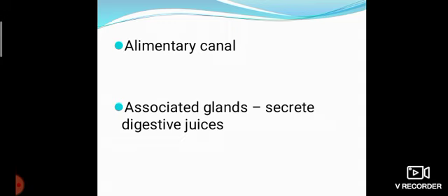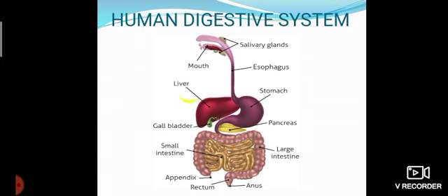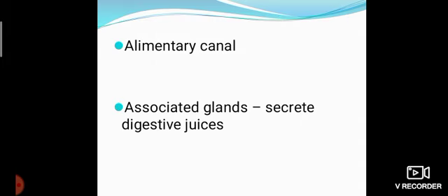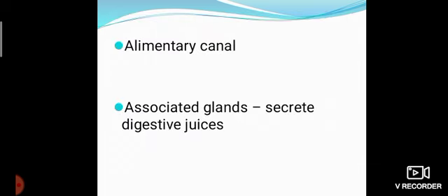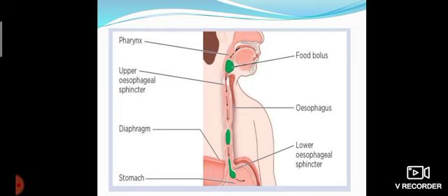Associated glands, which are also required for digestion, secrete digestive juices. The associated glands are salivary glands, liver and pancreas. These associated glands secrete digestive juices which help in the breakdown of complex substances into simple substances. How does the digestion take place? The digestion starts from mouth and ends with anus.